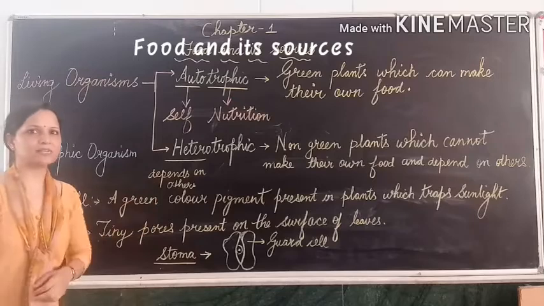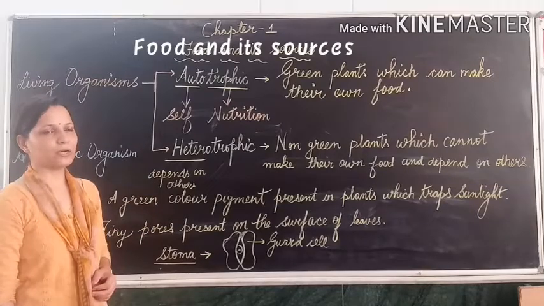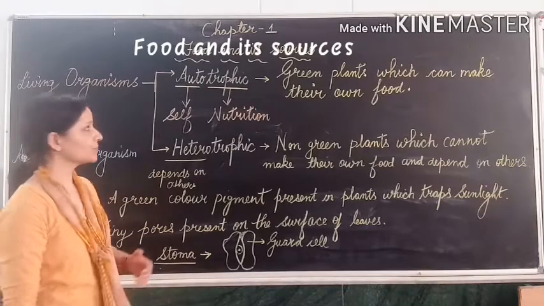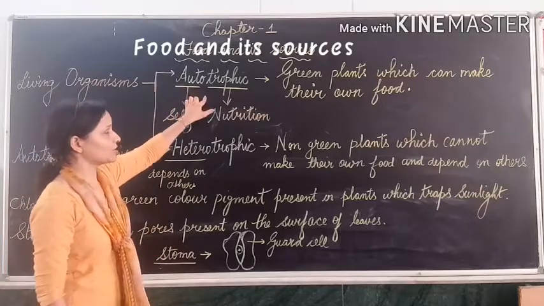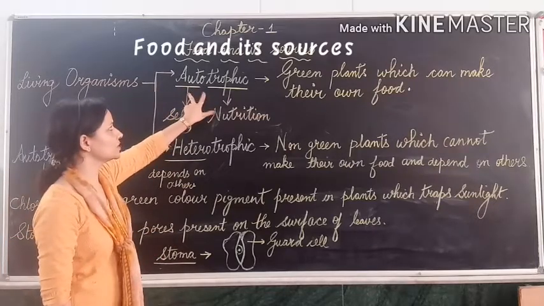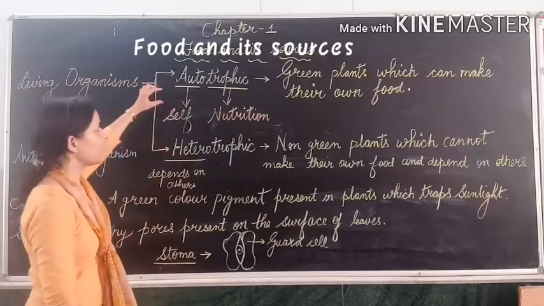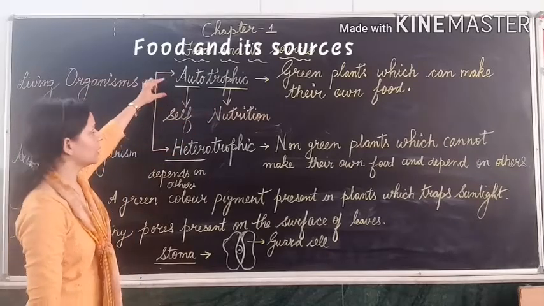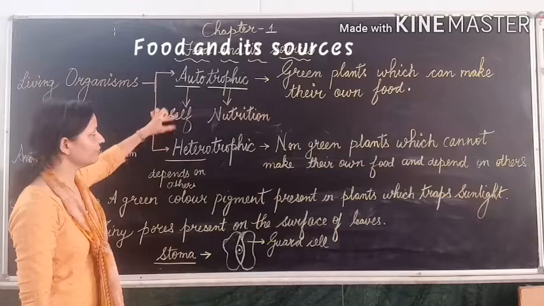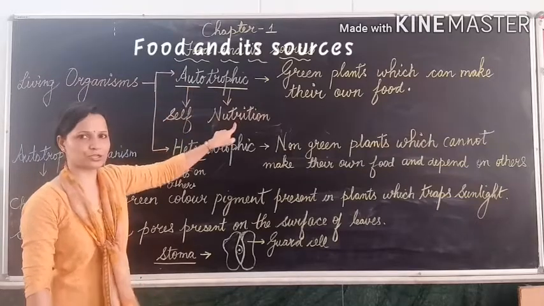So first we will discuss autotrophic organism. Just break down this word into 2 parts and find out their meaning. Auto means self and trophic means nutrition.